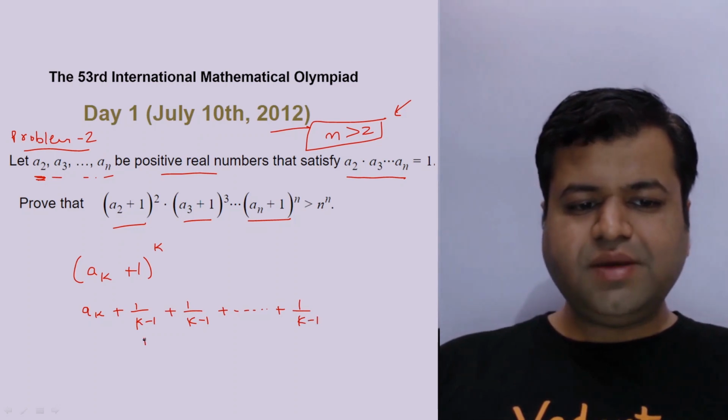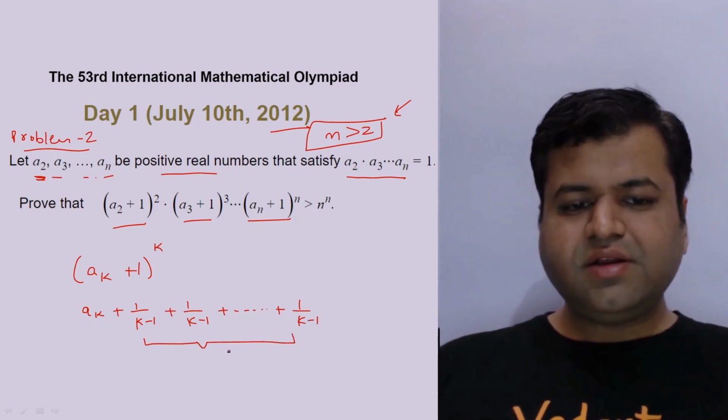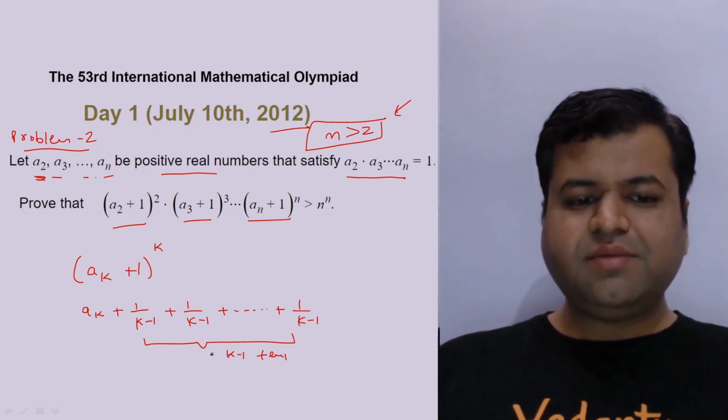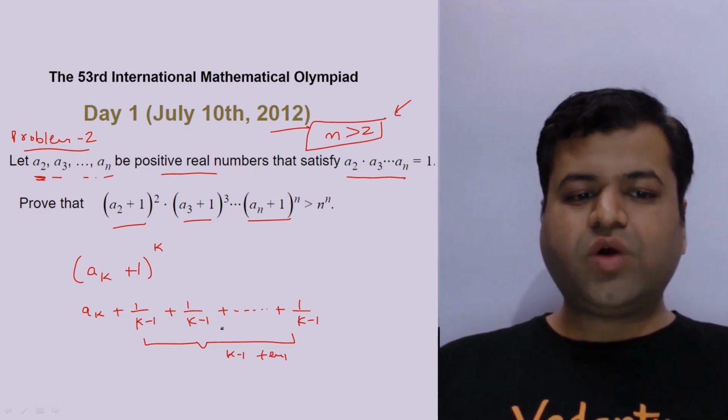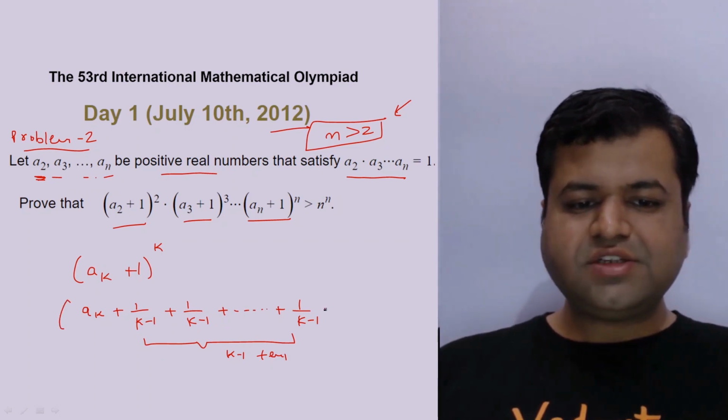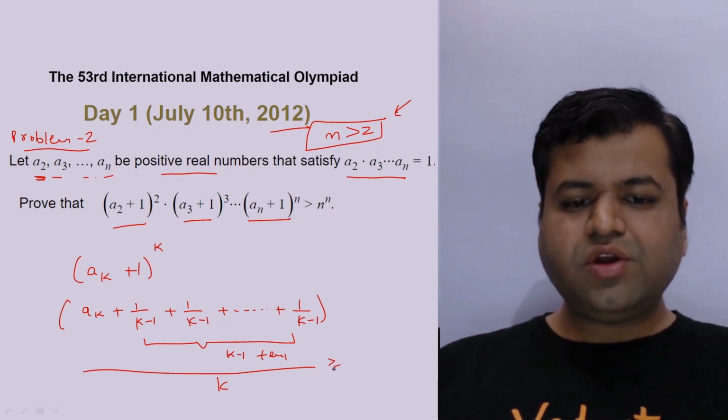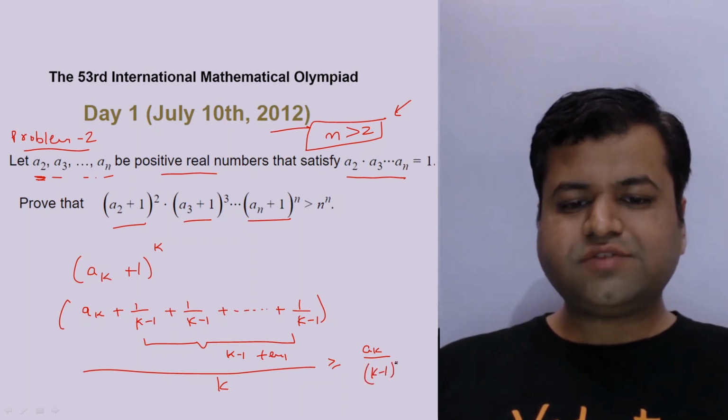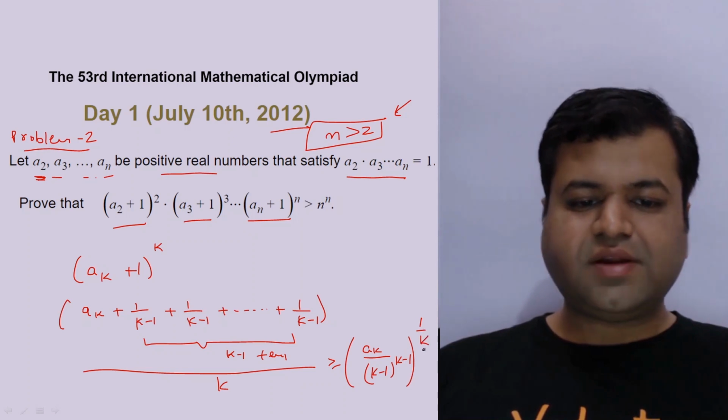How many terms will be these? These are nothing but k minus 1 terms, right? So if we apply AM greater than or equal to GM on these k quantities, what we will get? We will get the summation of this whole upon k, right? That should be greater than or equal to how much? ak upon k minus 1 power k minus 1, whole raised to power 1 by k, right?